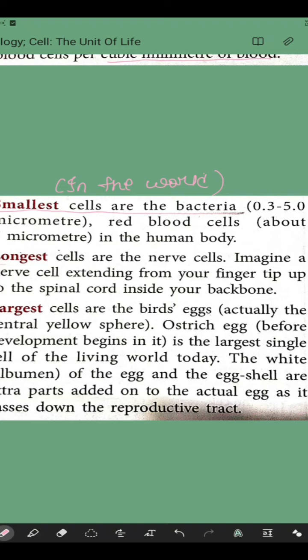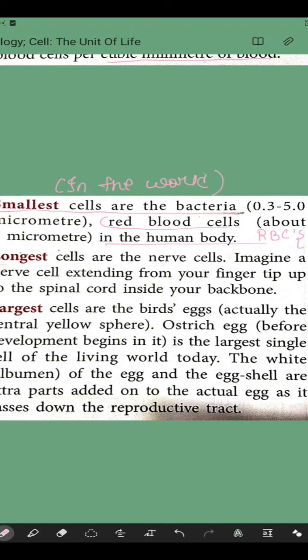Then red blood cells are about 7 micrometers in the human body. So the smallest cell in the human body is the RBC. To summarize, the smallest cell in the world is bacteria, and the smallest cell in the human body is the RBC, which is about 7 micrometers.